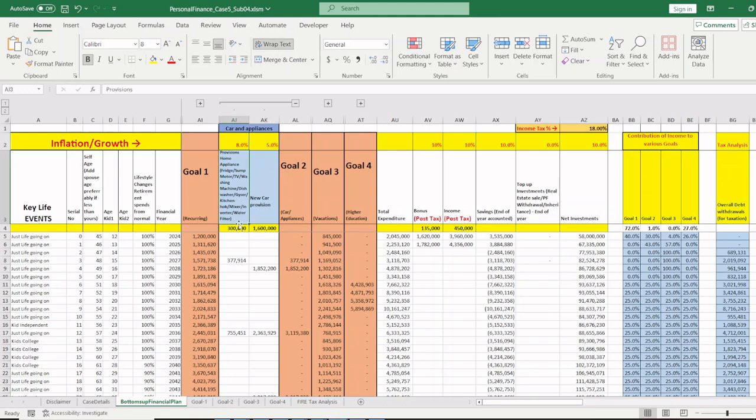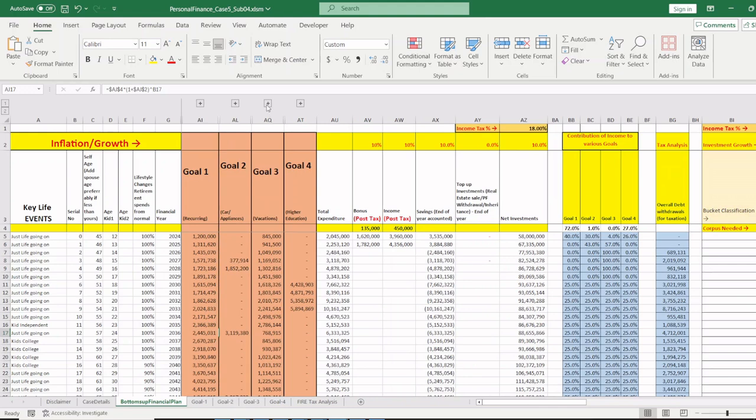And appliances, just add all the appliance costs of your house: refrigerators, televisions, washing machine, dishwashers, everything you can add, and you can say, okay, fine, 8% increment, and you can just replace all the equipment. More so, you will not be replacing all the equipment, you will be just repairing a few, but I have considered that you replace all the equipment. That's the best way to plan for it.